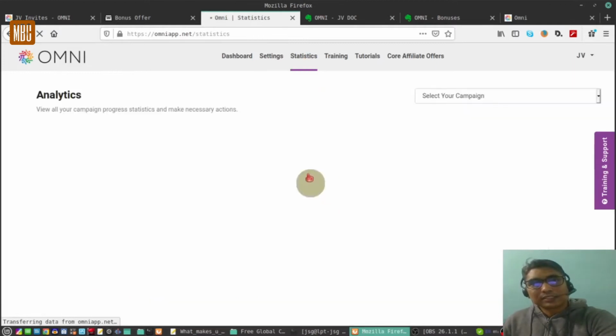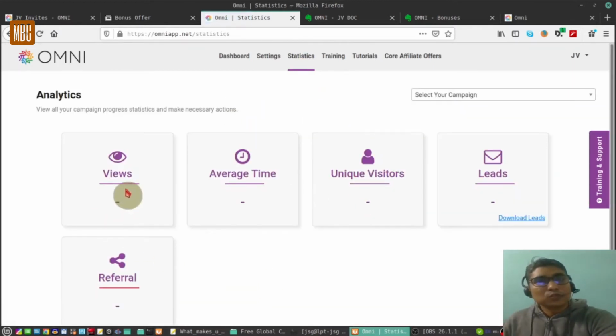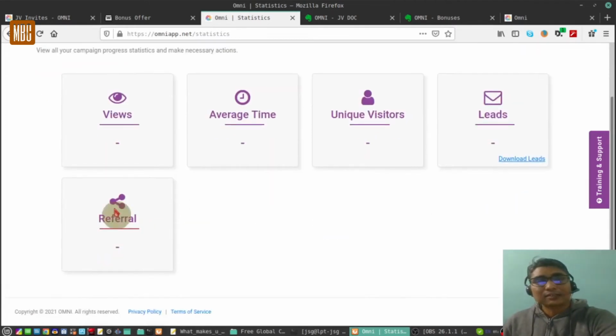It will show you all the statistics of the pages over here, the views, how many views your pages have got, the average time taken, the number of unique visitors. There can be the same visitor visiting many times, but the unique visitors shows you how many people it has reached. The leads means how many have registered for your site, given their email addresses, and the referrals.